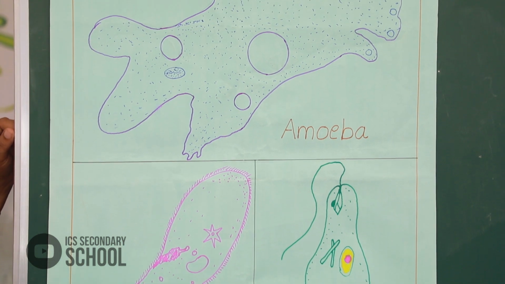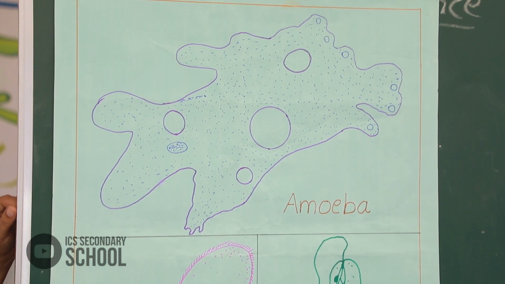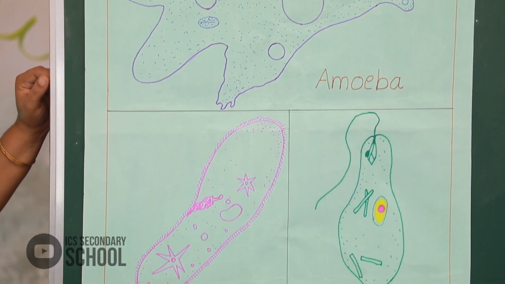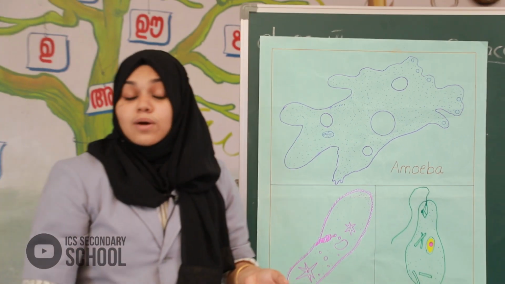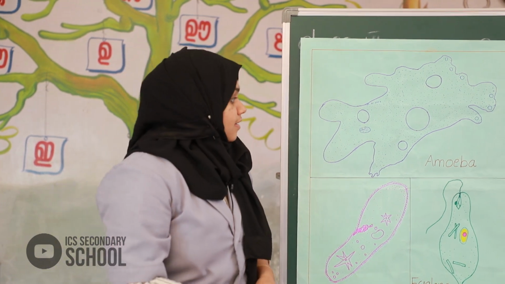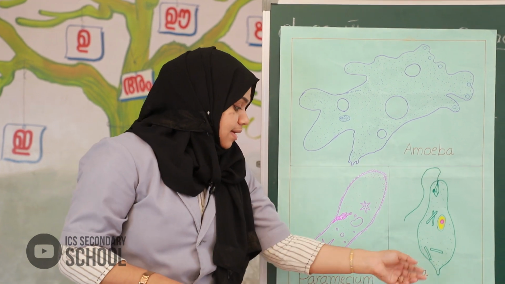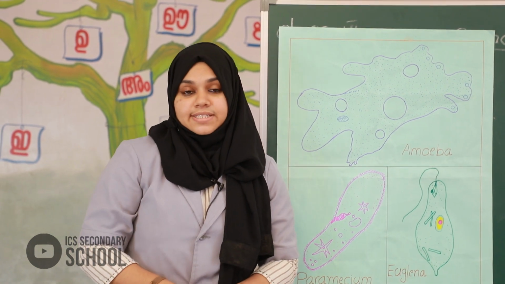Yes, these microorganisms we can see in water when we observe through a microscope. We can see this amoeba, paramecium, euglena. Okay, all of you understand this?